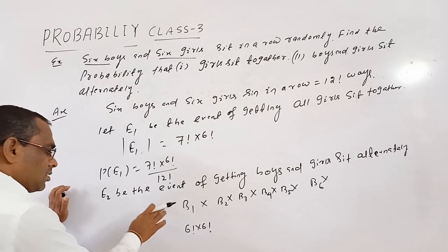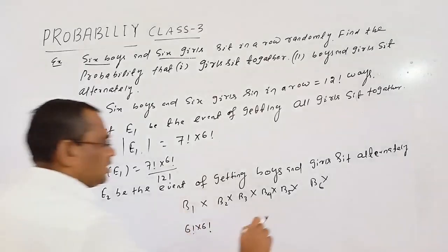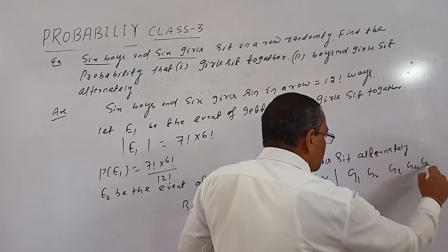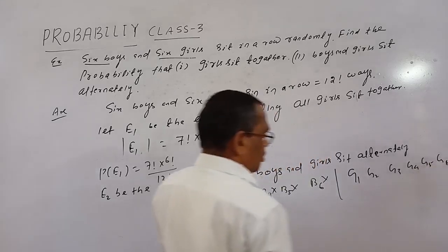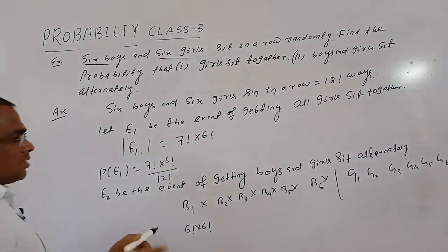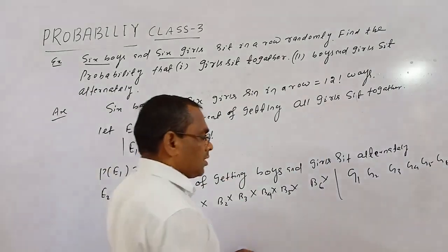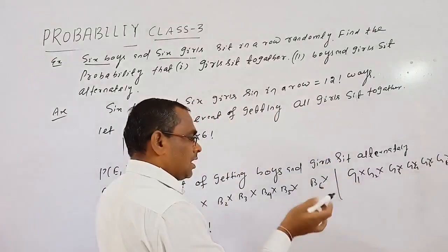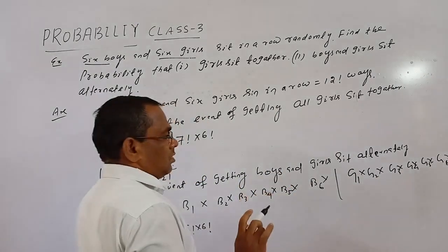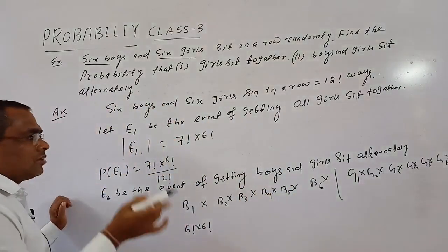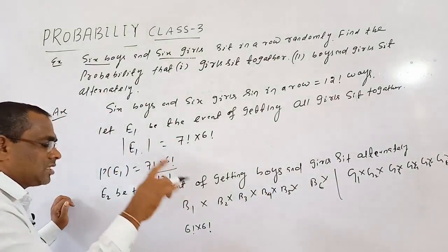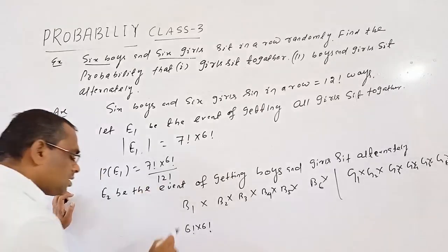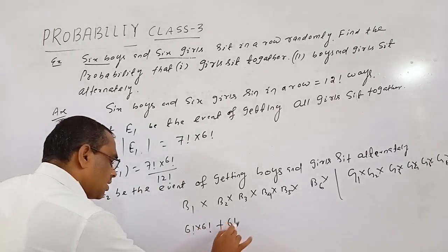But if we start with girls, so G1, G2, G3, G4, G5, G6. Okay. So for the arrangement beginning with girls, we will get 6 factorial. Then in the gaps there are 6 alternate positions. So in these 6 alternate positions, 6 boys can be filled in 6 factorial ways. Okay. So boys and girls sitting alternately means 6 factorial into 6 factorial plus 6 factorial into 6 factorial.